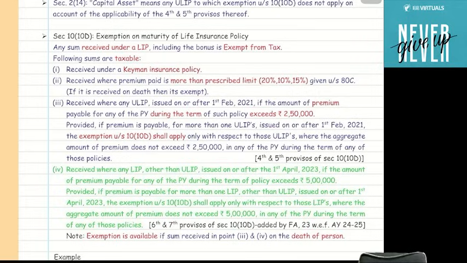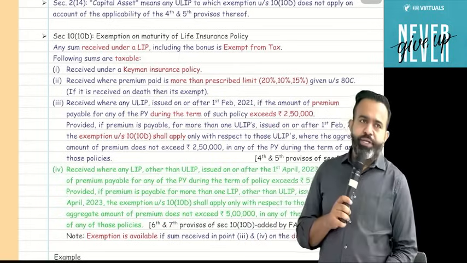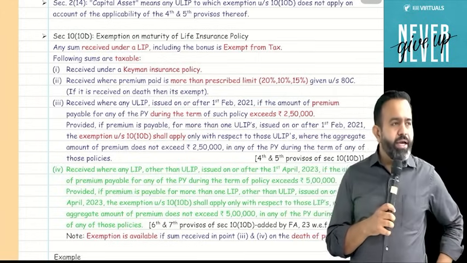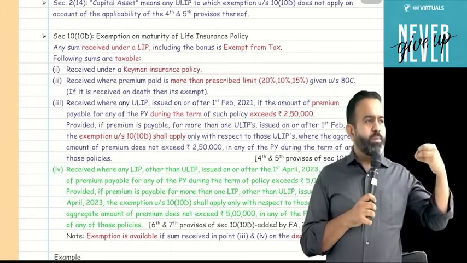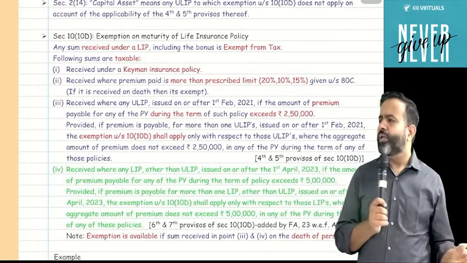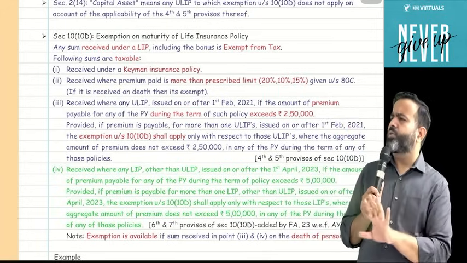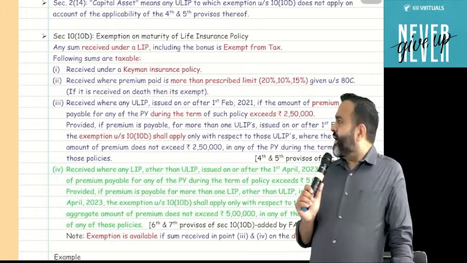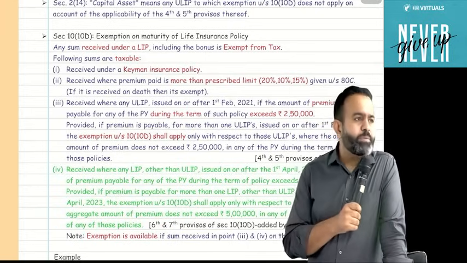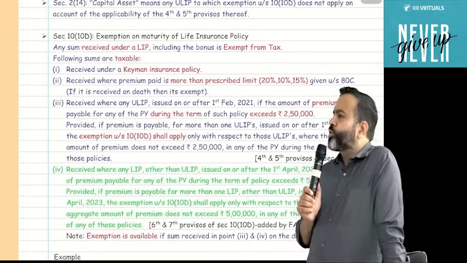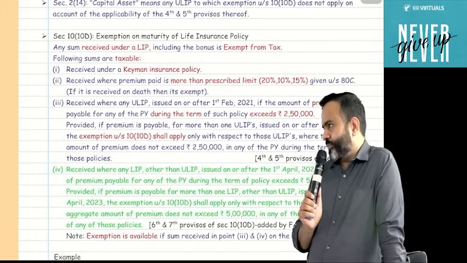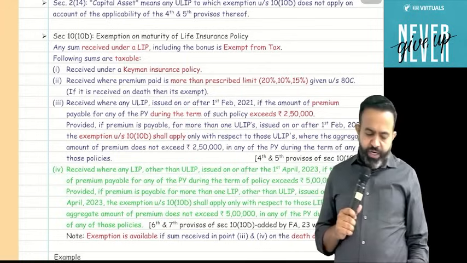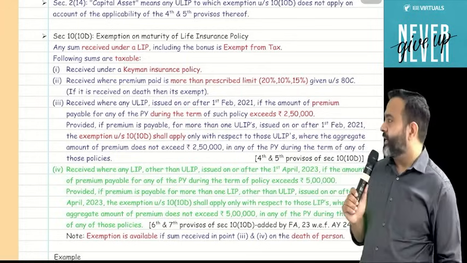You can take the life insurance policy from LIC, Life Insurance Corporation, or any other private player also. Private players mean ICICI Prudential, HDFC Life, Tata AIA, or SBI Life also. So with any other player also, life insurance policy maturity is exempted. But guys, there are 4 exceptional cases where life insurance policy maturity is going to be taxable.